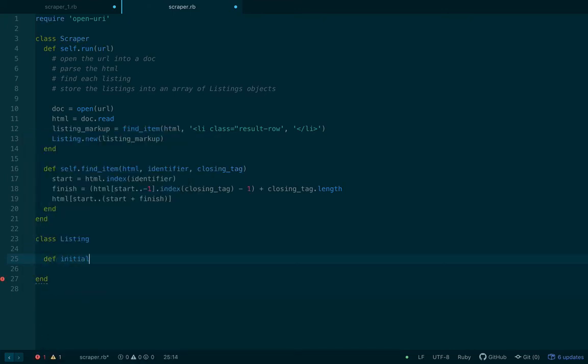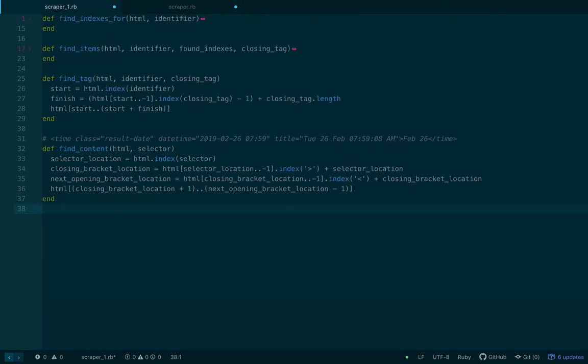Cannot type today. And we'll just do @markup equals markup, attr_reader. Okay. So at this point, all I've done is created a listing object and thrown the markup in there, and that's not extraordinarily useful by itself.